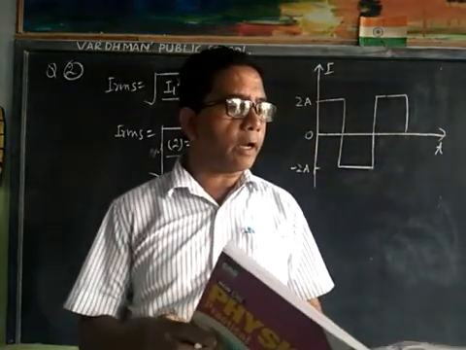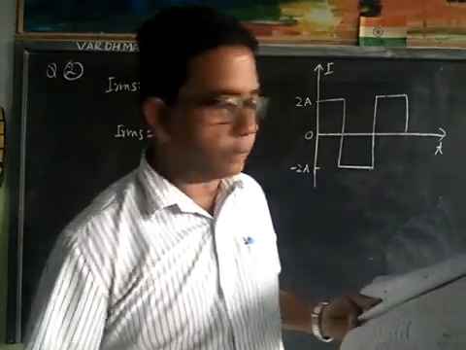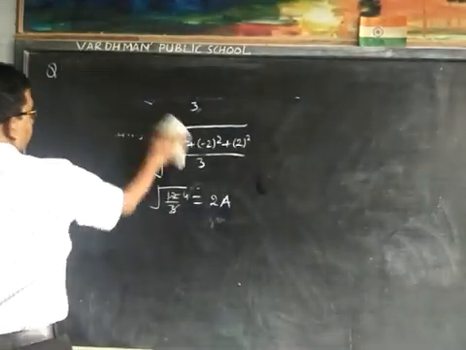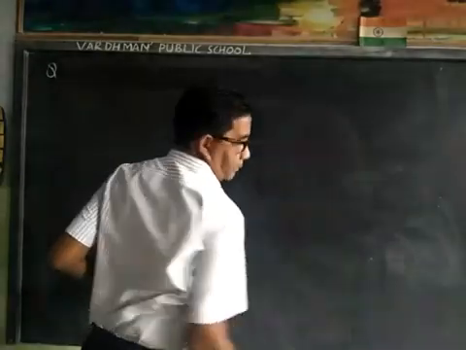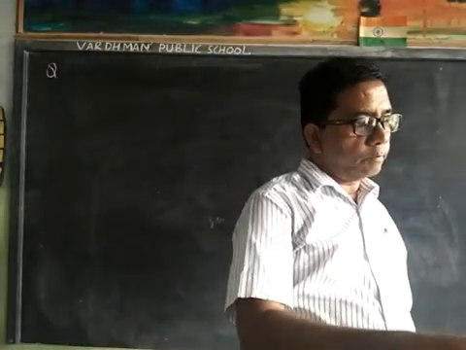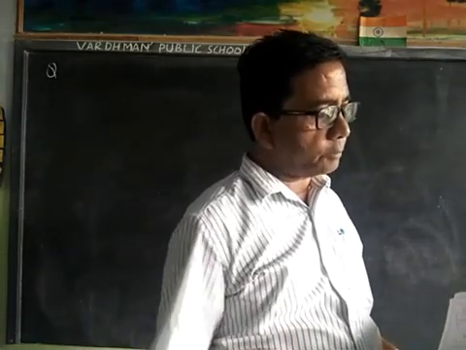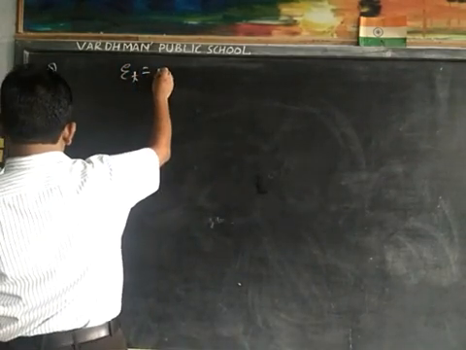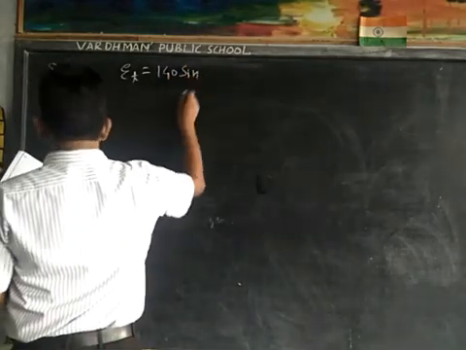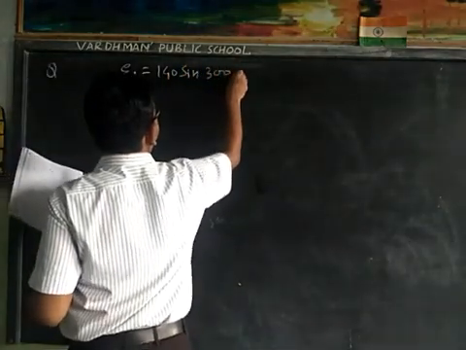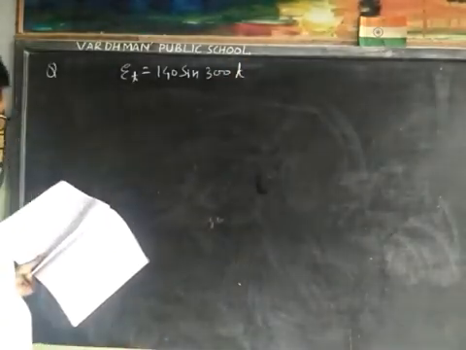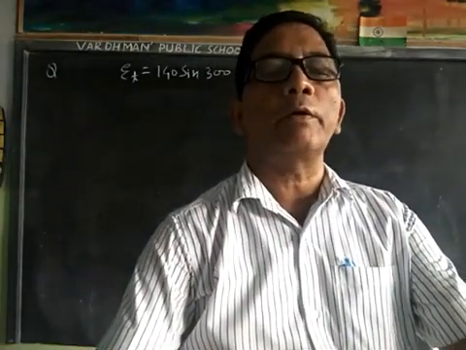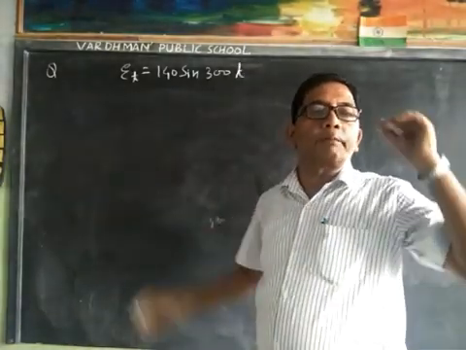Now next question. The instantaneous value of an alternating voltage in volts is given by the expression E(t) is equal to 140 sin 300 t, where t is in second.